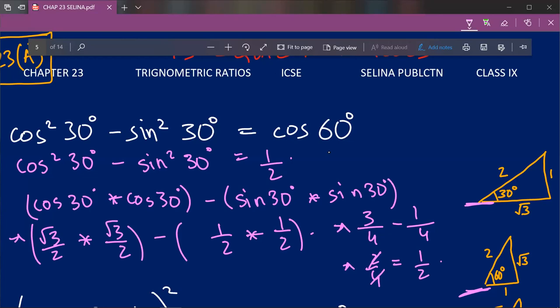Then we'll see what value is in RHS. In RHS it is cos 60 degree, which we had calculated as 1 upon 2. So therefore RHS is equal to 1 upon 2, LHS is equal to 1 upon 2. It's the same value, so therefore it is proved that this trigonometric component is equal to the RHS.